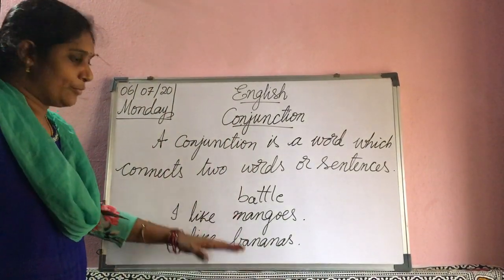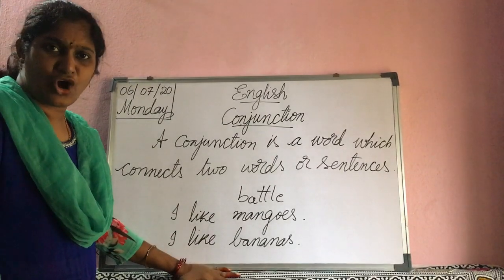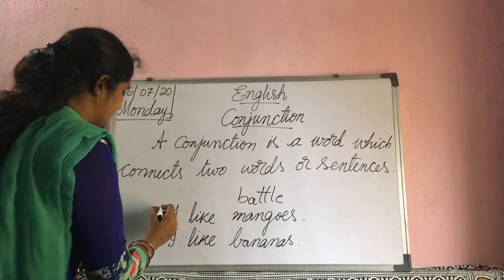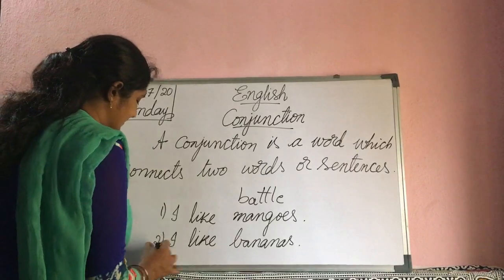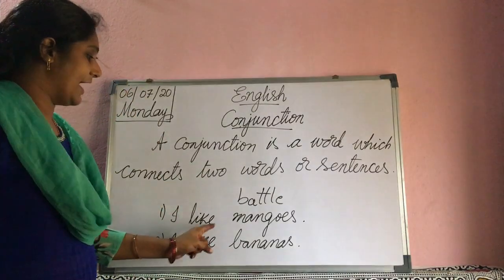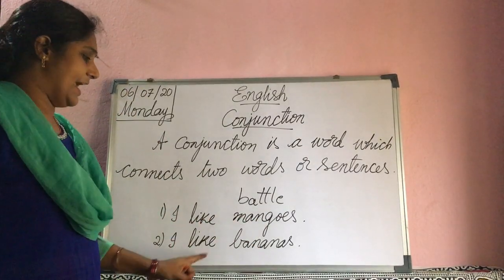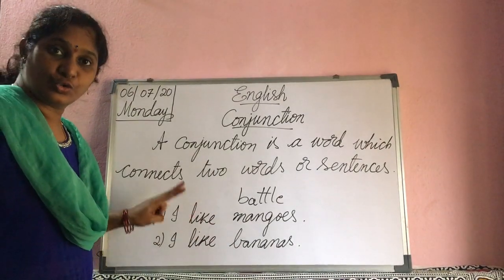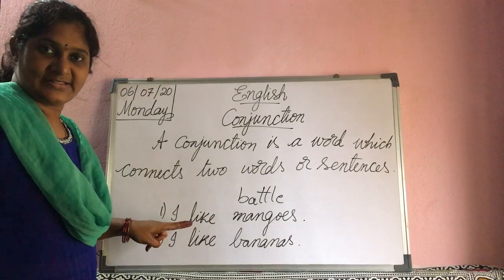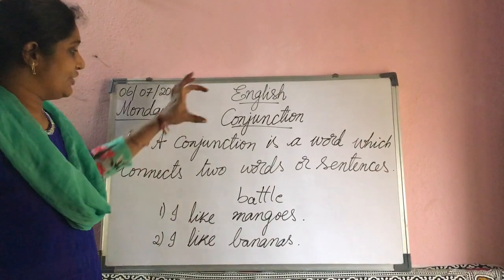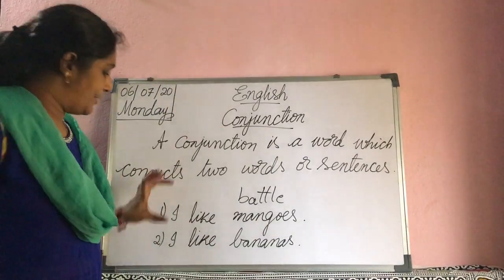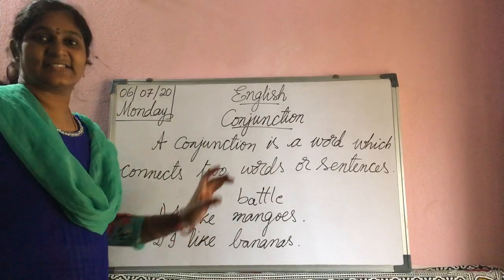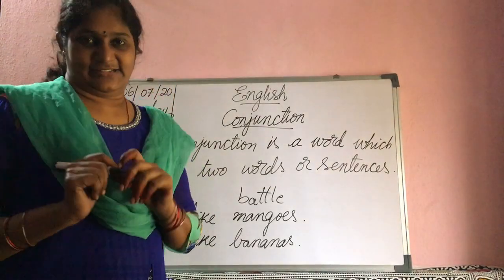Here, see. How many sentences did I write? How many? Two sentences. This is the first sentence and this is the second sentence. I like mangoes. I like bananas. How many sentences are there? Two sentences. See, now I will use a conjunction and make these two sentences into one sentence.